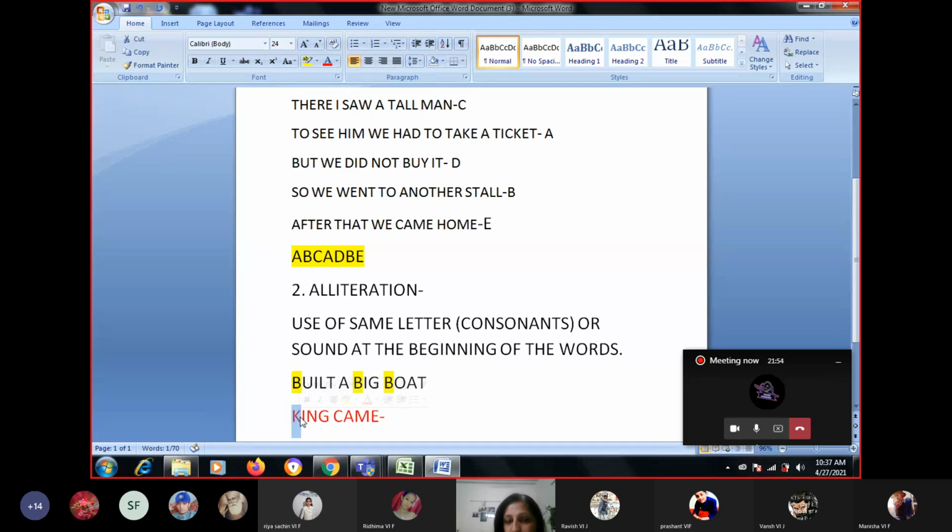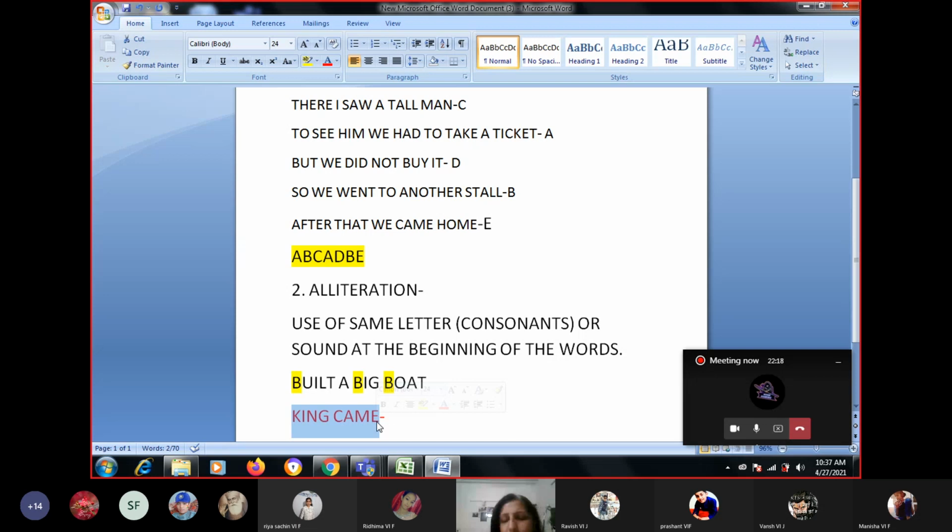King, K, the sound is K. Came, C, the sound is K. So "king came" is alliteration. The letters are not the same, but the sound is exactly the same. So it is alliteration.